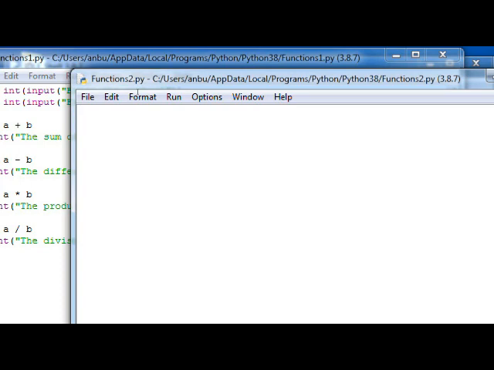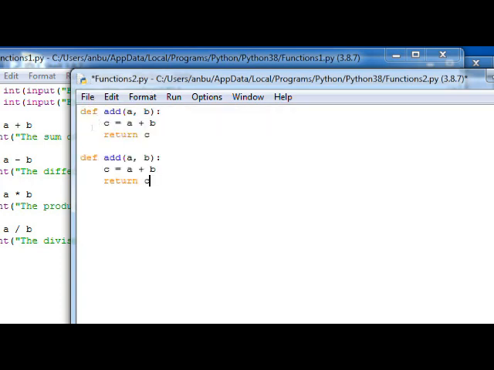As and when we want to define a function in a Python program, we will have to use the keyword called def. That will indicate the fact that we are going to define a function. The name I'm going to give for this function is add, and this is going to be the parameter list that will be accepted by our function. This function is going to store the result of the addition, so c = a + b in a variable called c, and that will be returned by the function. So this is in fact the function for addition.